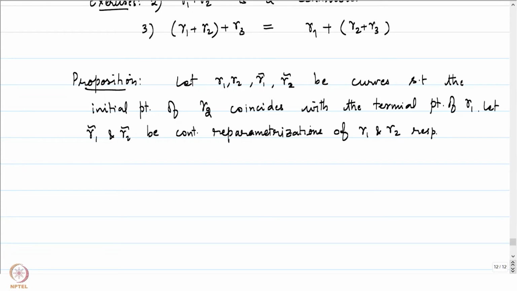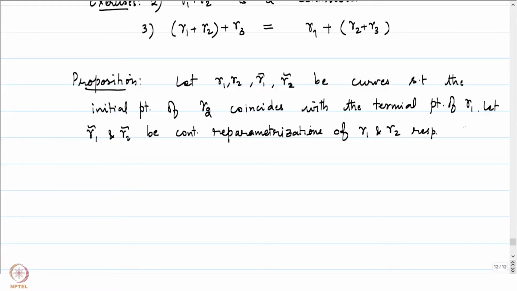So, in particular, the initial point of gamma 2 tilde, which is the same as the initial point of gamma 2, coincides with the terminal point of gamma 1 tilde. Remember that after reparameterization, the image, the initial point and the terminal point are fixed. So, we can indeed talk about the concatenation of gamma 1 tilde and gamma 2 tilde as well.